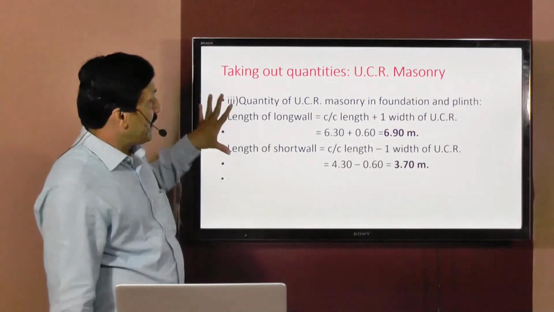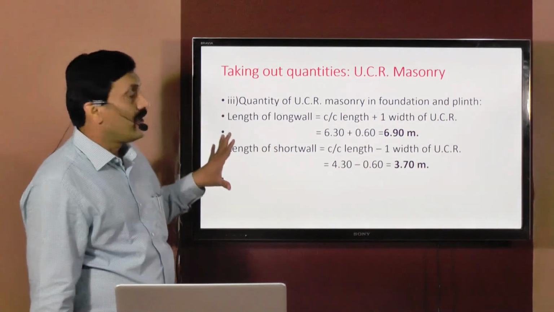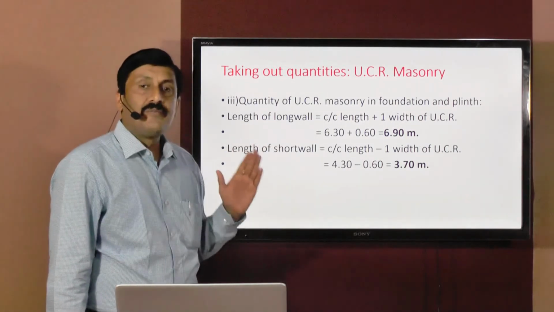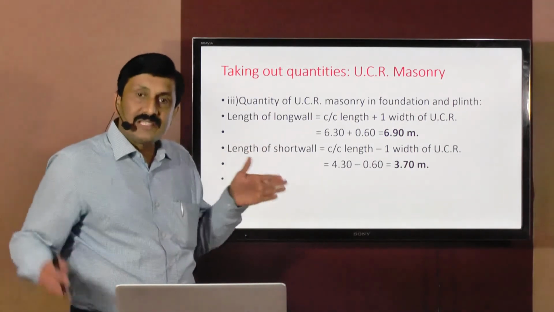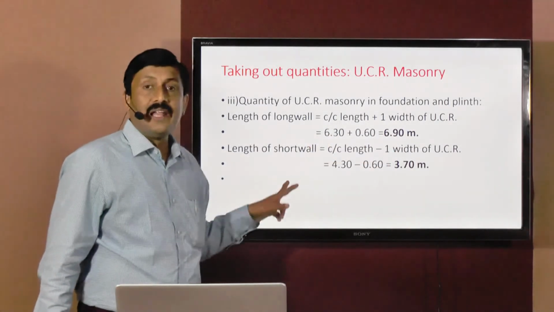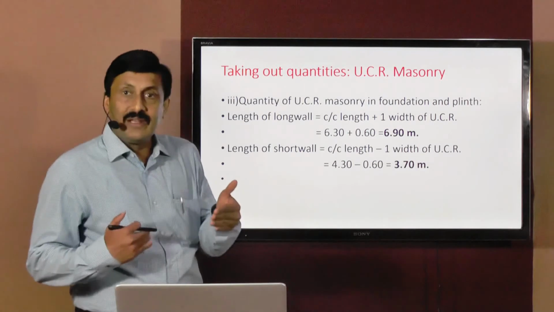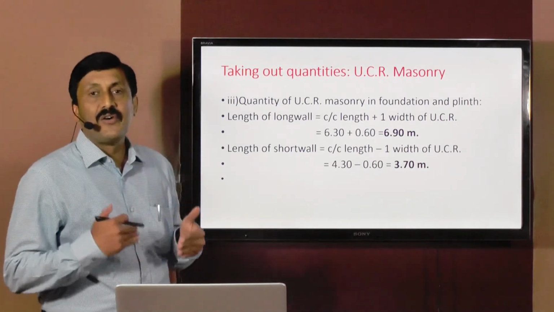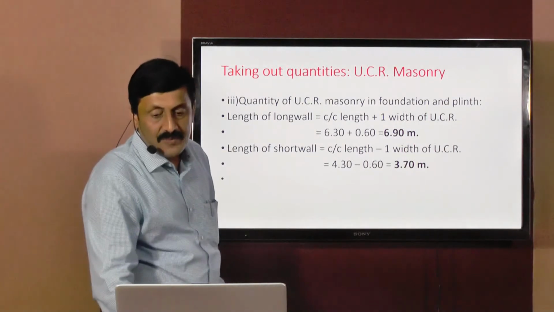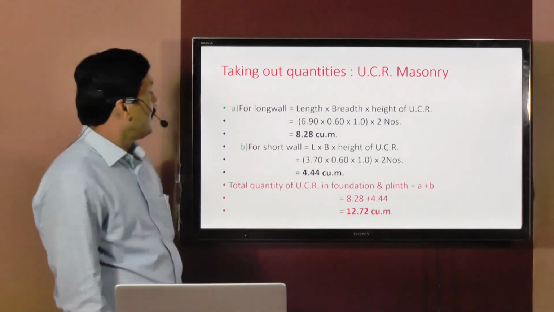So in this slide, we understand that the length of long wall for UCR masonry in foundation and plinth, out to out, is equal to 6.9 meters, and the length of short wall, in to in, for UCR masonry in foundation and plinth, is equal to 3.7 meters. Now we'll see how to calculate the quantity.